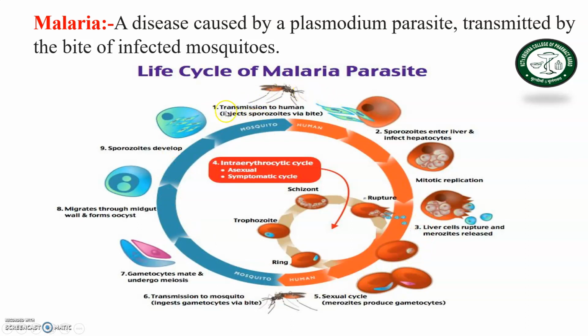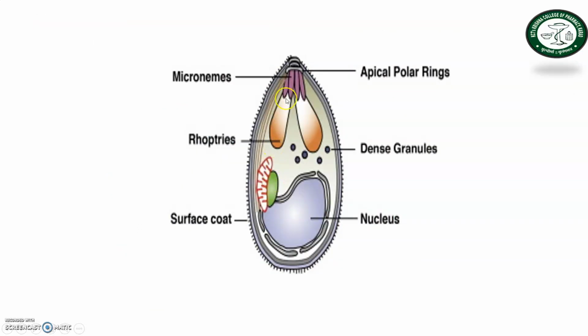The malaria cycle starts from transmission to humans, meaning sporozoites are injected via the bite, then they divide in red blood cells, and the red blood cell is ruptured, and due to this the patient may be in a serious damaging stage. So this is the structure of the parasite, and this is the plasmodium containing nucleus, surface coat, micronemes, dense granules, and apical polar ring.